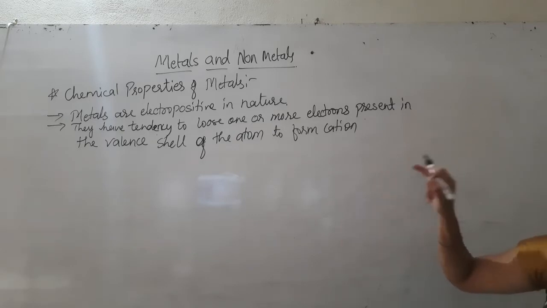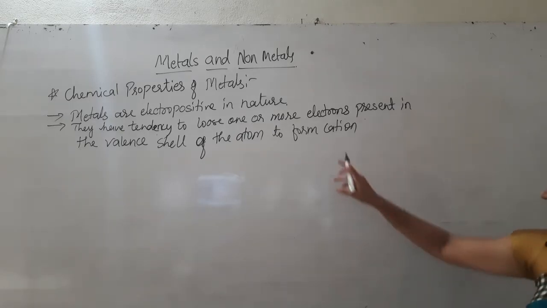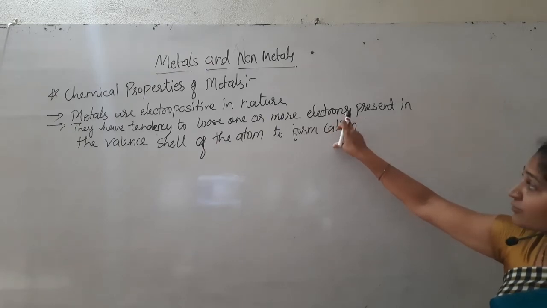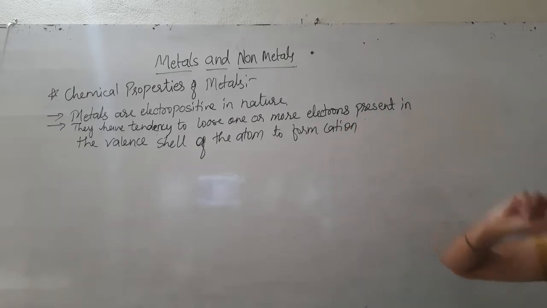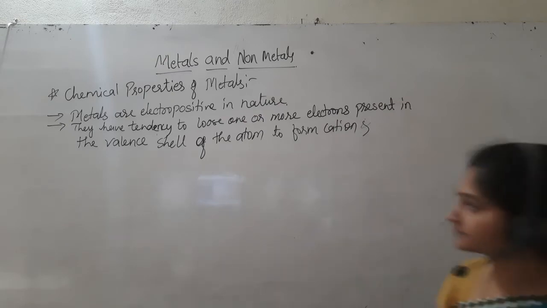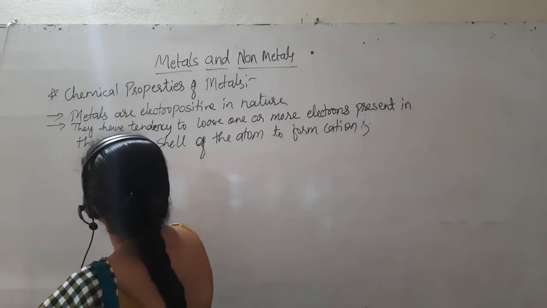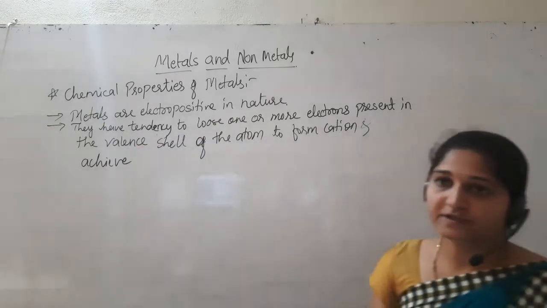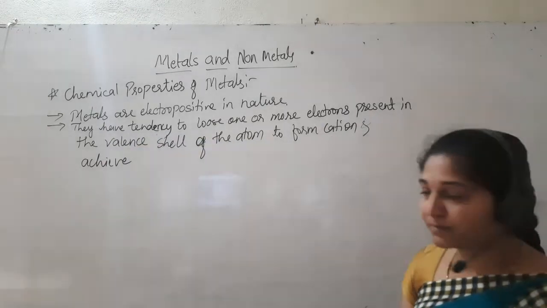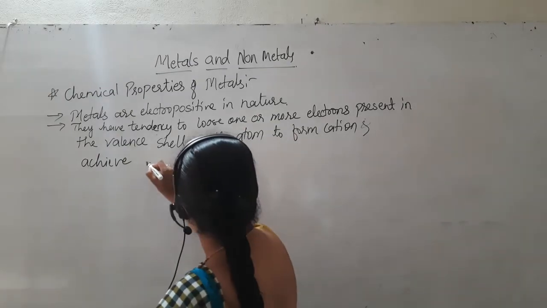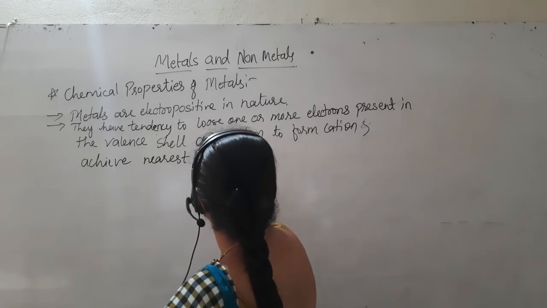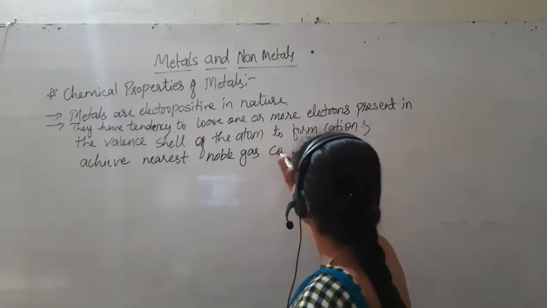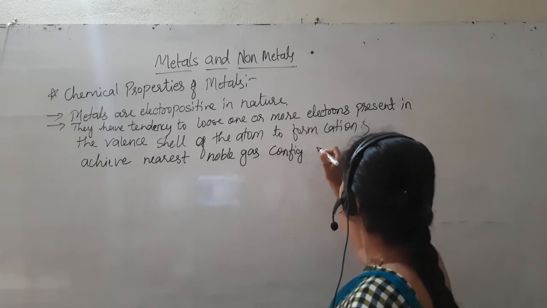When they lose their valence shell electrons, they become a cation and achieve the nearest noble gas configuration.